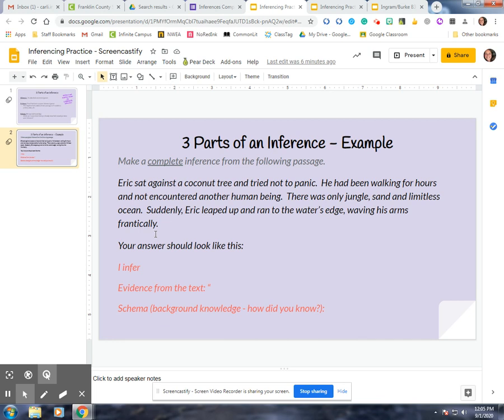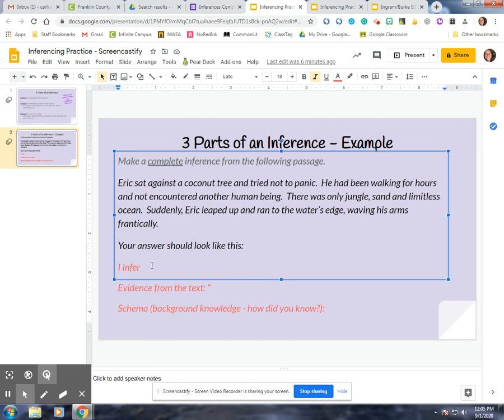So, if you're asked to make a complete inference, that means you need to label all three parts just like this. So, this is your model. Anytime you're asked to, this is what you go by. So, my first thing, I got to make my inference. I got to make my educated guess about what's going on here.